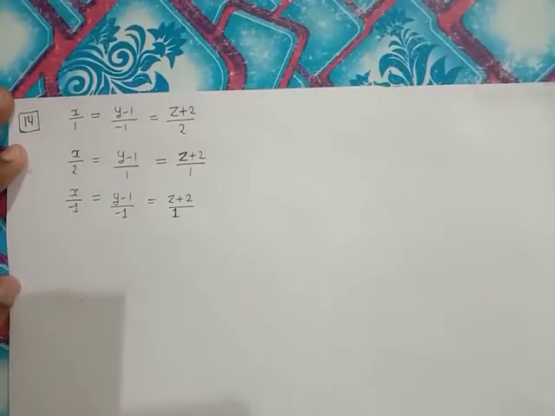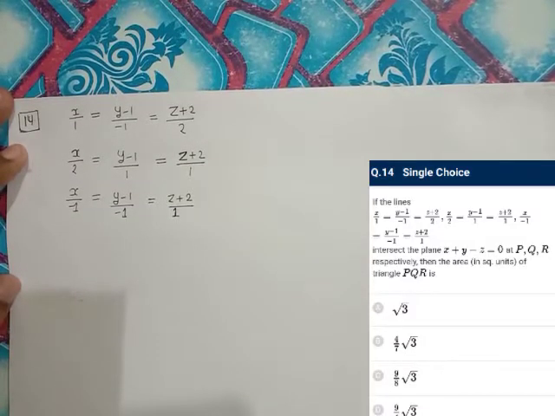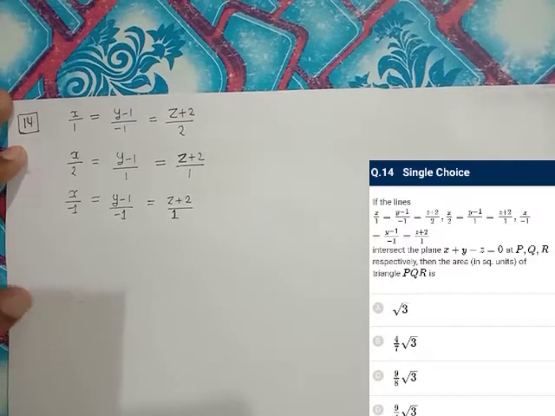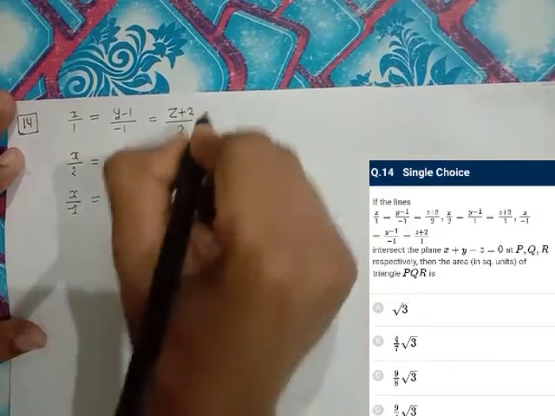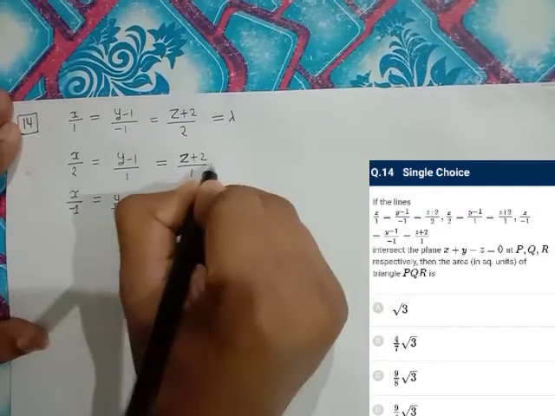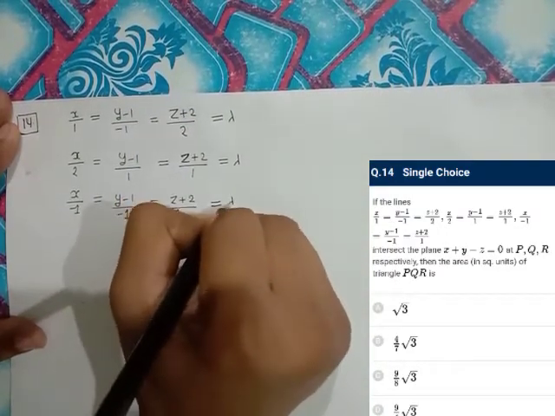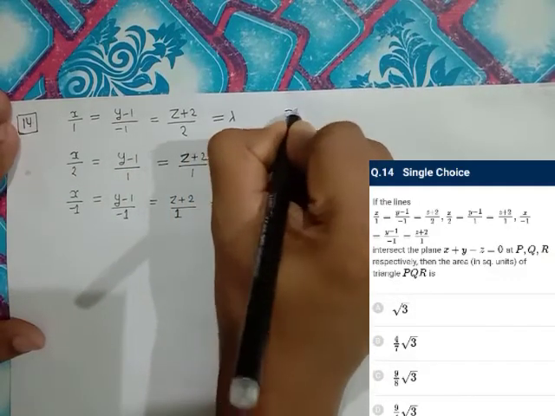Question number 14: three lines are given. They intersect the plane x plus y minus z equal to 0 at given points P, Q and R. Then the area of the triangle PQR is? So let us assume a parameter lambda, one for all three lines, and find the point P.